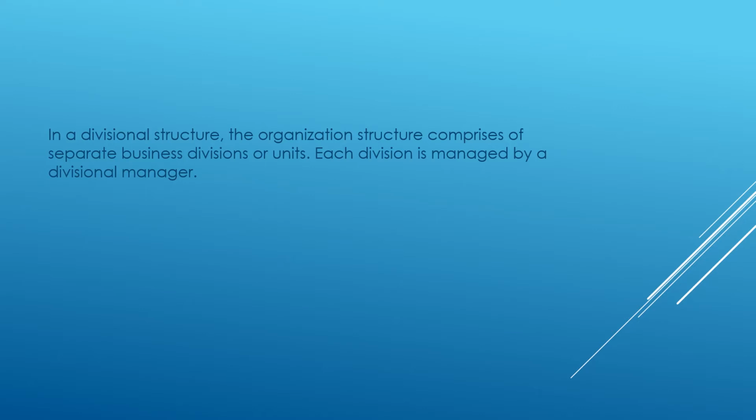Whereas in the functional structure, we were classifying the activities which were of similar nature into different functions, and then we gave them the names of different departments, being human resources, marketing, purchasing, sales, finance. But here we are classifying the entire organization into different units, and each unit or division is going to have one head who is called the divisional manager. So this is more clear with the diagram.